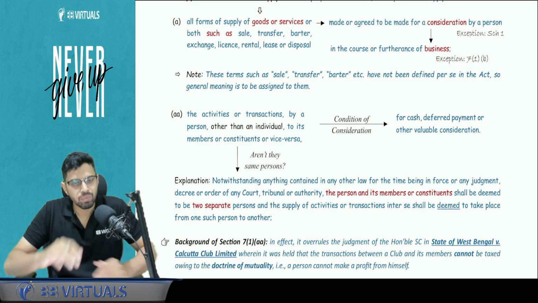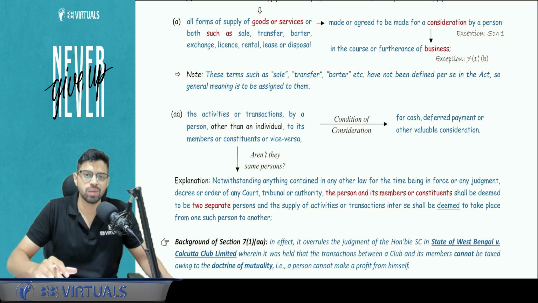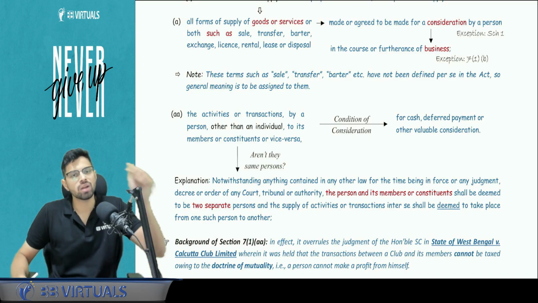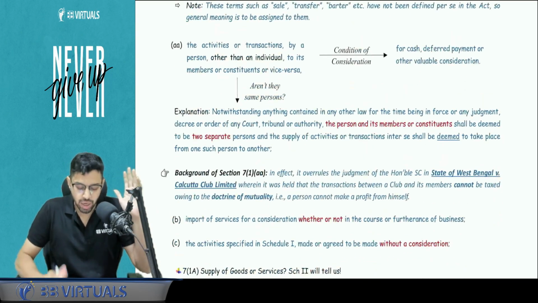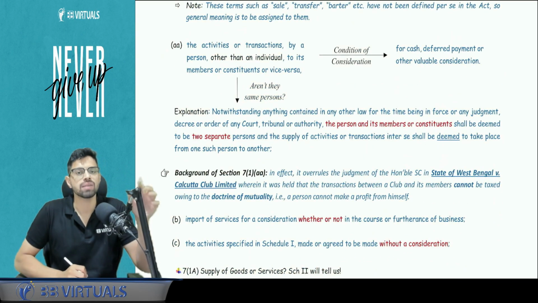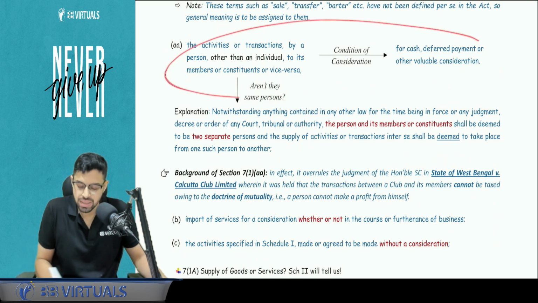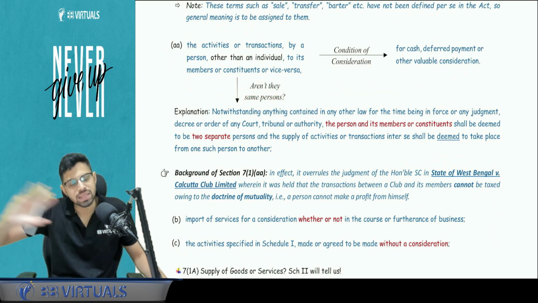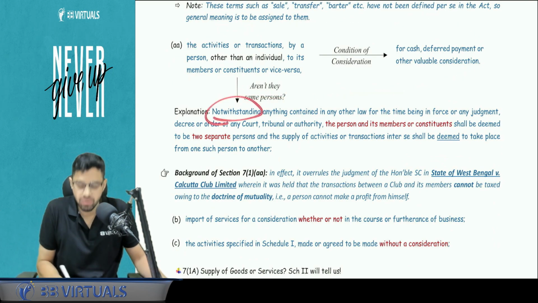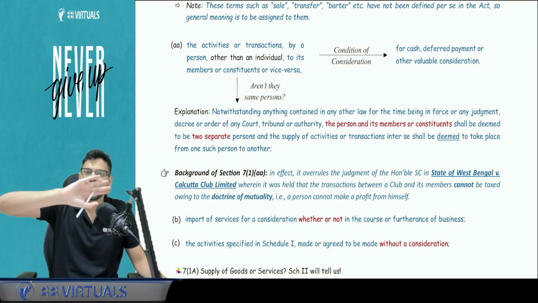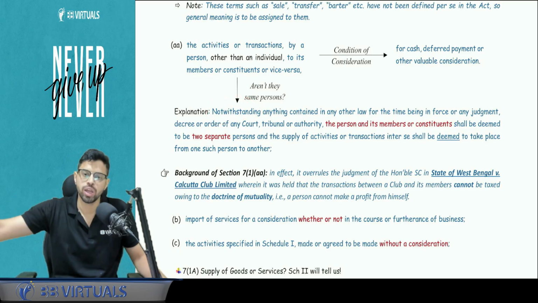So that basically hurt the ego of the government, in simple words, and the government brought in a change. It inserted clause AA, section 7.1 AA, wherein it stated that this is a supply regardless, notwithstanding any other law, notwithstanding any other judgment, notwithstanding any other ruling. So we are going to ignore everything.